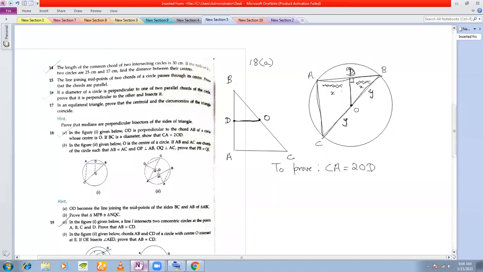I know that D is the midpoint, so these two are equal, and I know O is the midpoint. Therefore, by midpoint theorem, can I say that OD is equal to half of AC and OD is parallel to AC? If you remember your midpoint theorem.